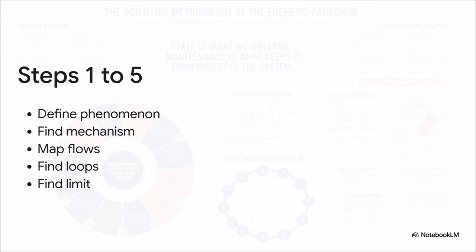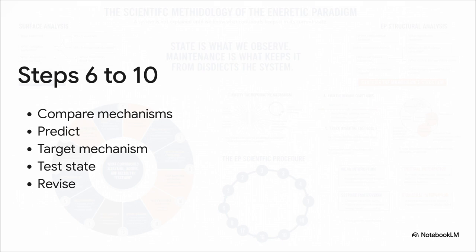Step 1, you define the phenomenon precisely, no vague terms. From there, Step 2 requires you to separate the visible state from its hidden maintenance mechanism. Then, in Steps 3 and 4, you actually map out the flows of resources and hunt down those sneaky reproductive feedback loops. Finally, Step 5, locate the true binding constraint. Doing this sets a rock-solid foundation, pulling us past the distracting symptoms and straight into the system's structural reality.